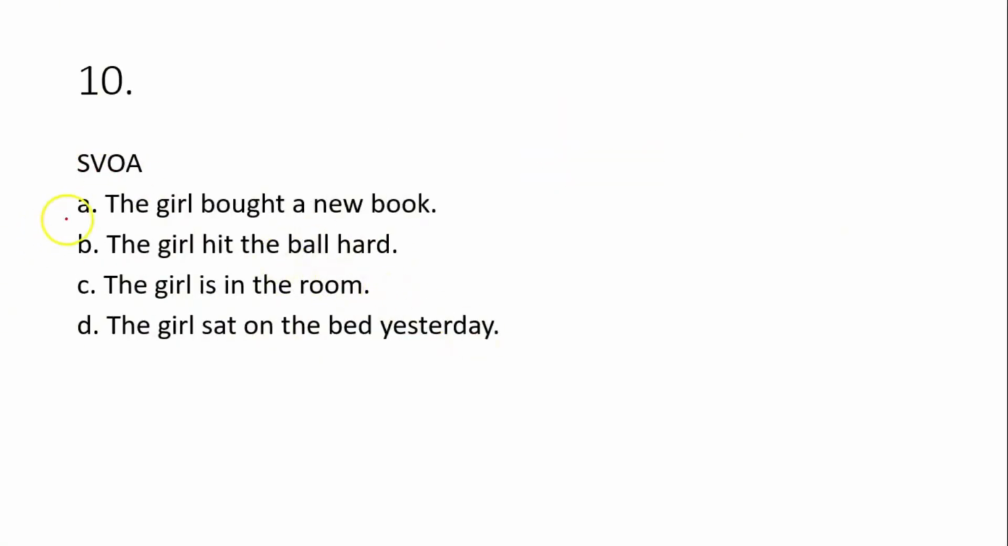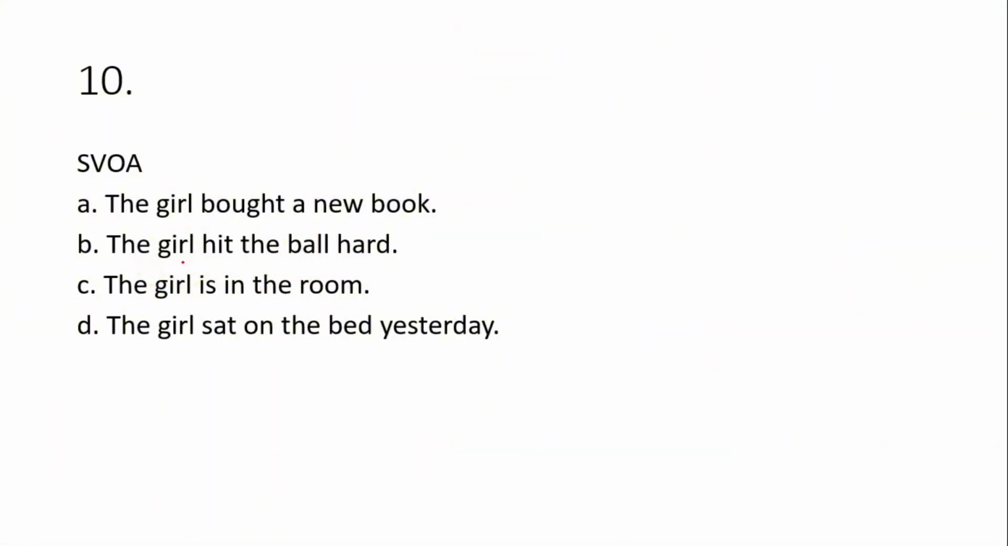Question 10, that's SVOA. So let's check the options. To check the options quickly, I'll be checking for the one that has adverbial at the end, to make it fast. So the girl bought a new book. There's no adverbial at the end here. It's object. Option B says the girl hit the ball hard. The girl, that's the subject. Hit is the verb. The ball is the object. Hard is adverbial, adverb of manner. It describes the manner in which the ball was hit.